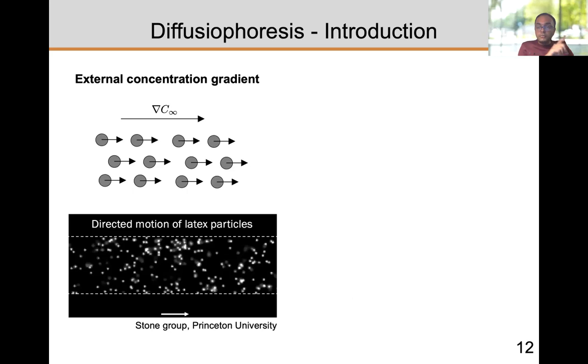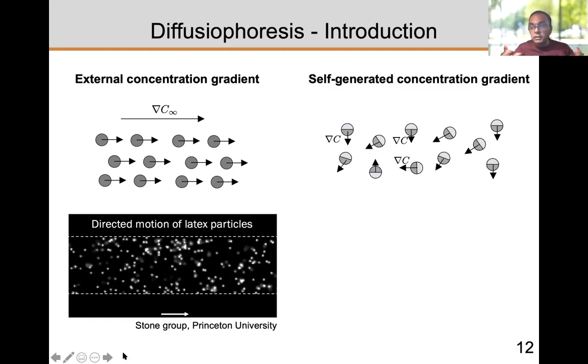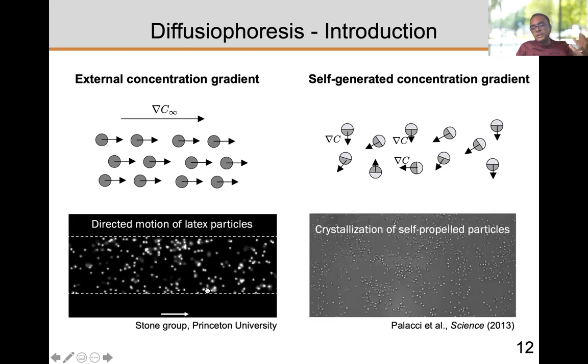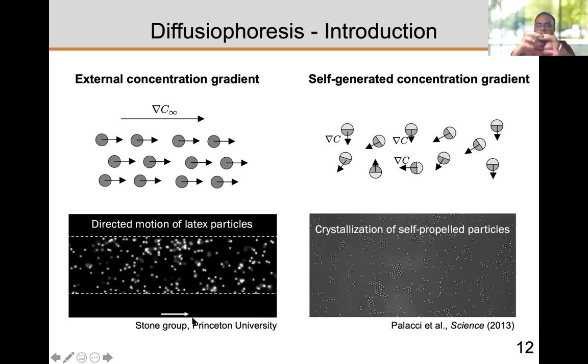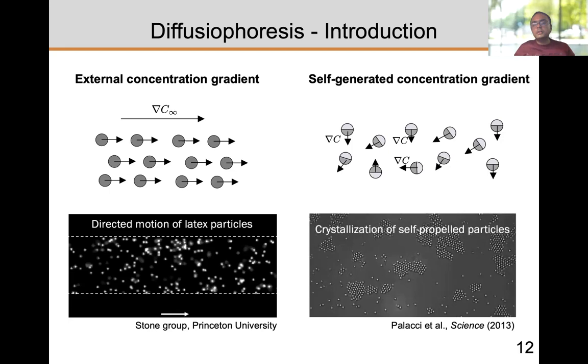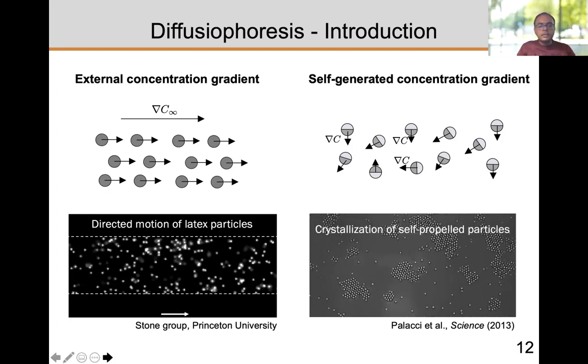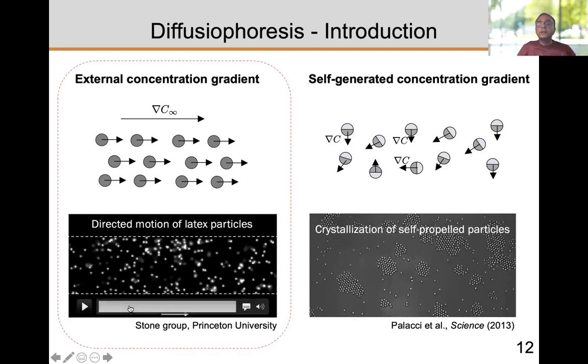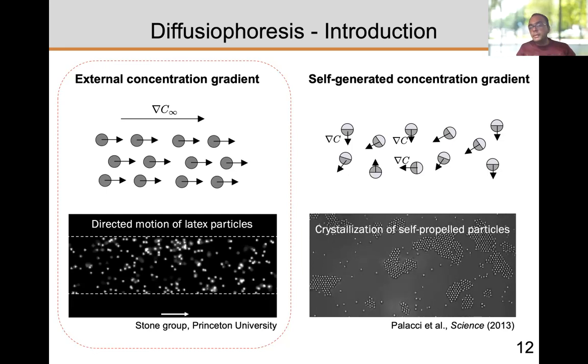The particles actually move up the gradient or down the gradient depending on the properties of the electrolyte and the particle. There's also another kind of diffusiophoresis, which is self-generated concentration difference. So it's more local, and the concentration gradients are more local. So you can actually see very nice behavior like crystallization of particles and self-propelled particles. They can combine, and they can make these beautiful structures. What we are focused on today is the external concentration gradient idea, where we have a common concentration gradient being applied to all particles.